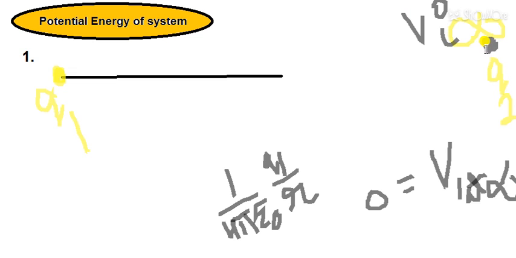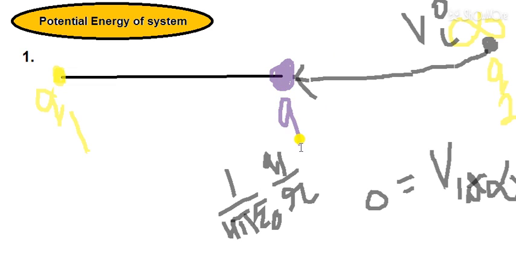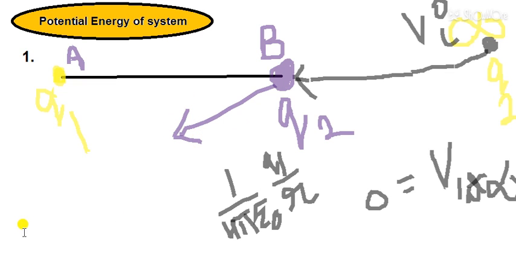Now this charge is moved in this direction from infinity to a point, so it reaches here. This is the charge q2 that is taken from infinity to a point. Let's take it as point A, and let's take this as point B. Suppose this point has potential Vf.